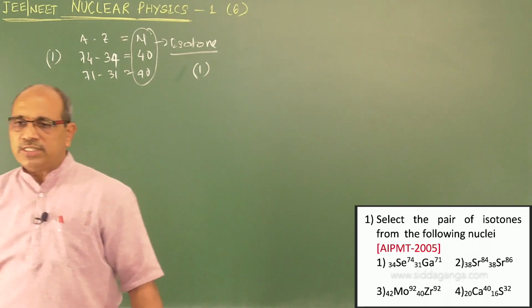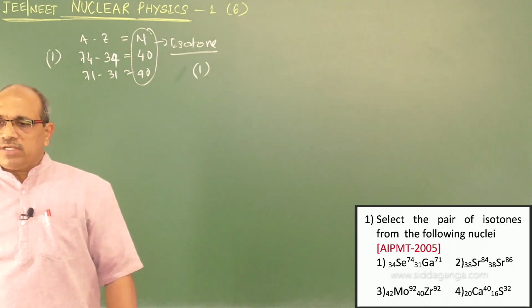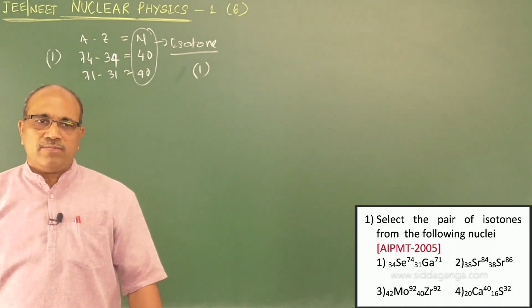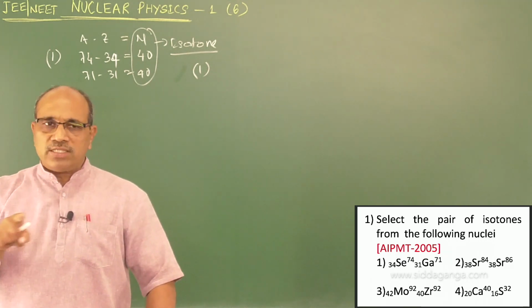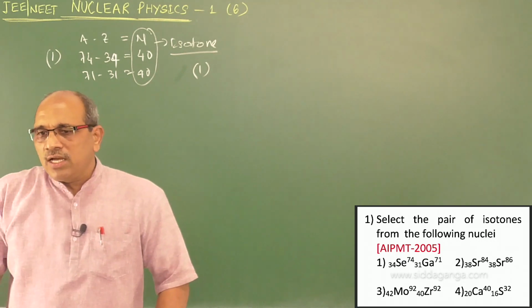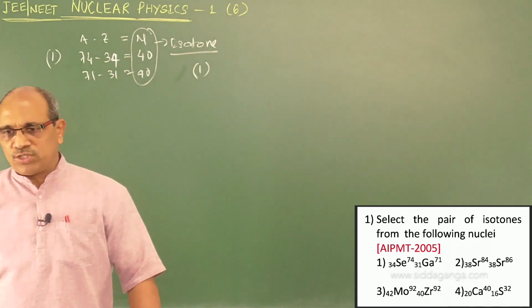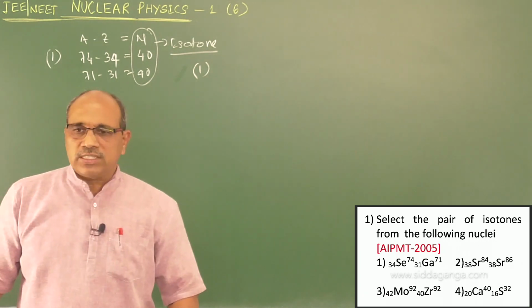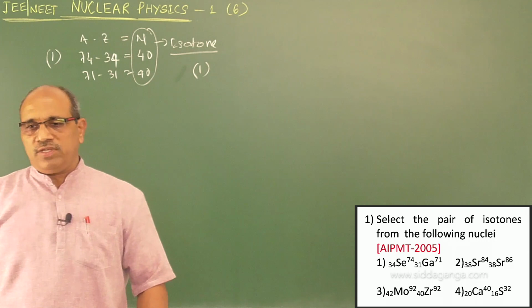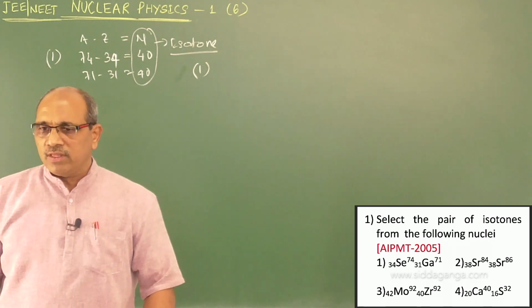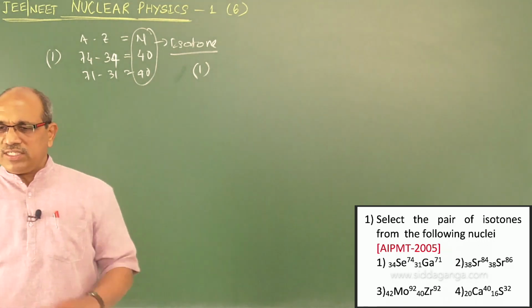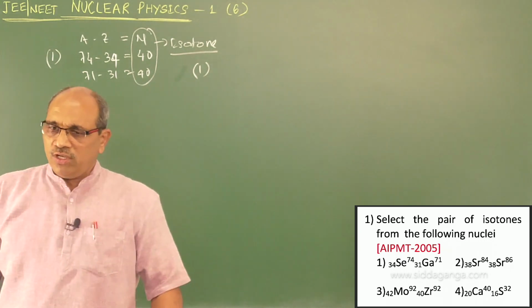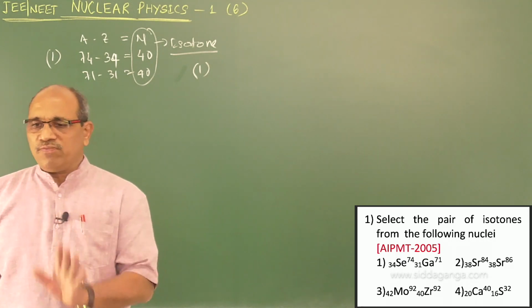But look at the second one. Z is the same, 38, but the mass number is different. We call them isotopes when Z is the same and mass number is different. In the third one, 92, the mass number is the same but the atomic number is different, and we call them isobars. The fourth one is different, 40 minus 20, or 16 minus 32, no comparison, a group of nuclei.